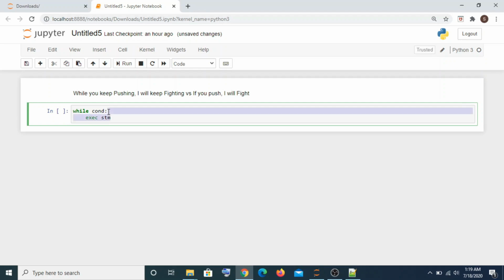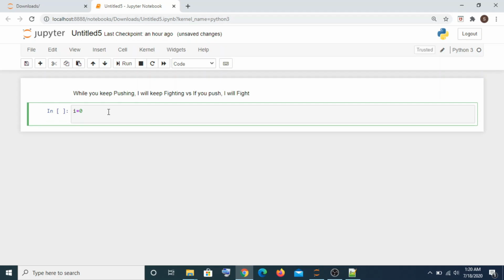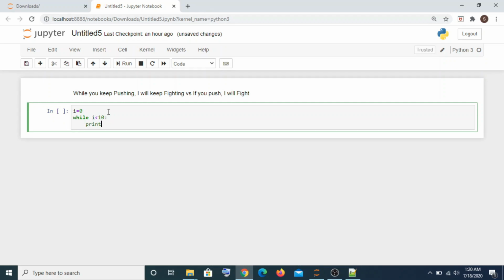Let's say we want to print the values from 1 to 10. So you can take a variable I. I'll start with 0, and I'll say while I is less than 10, print I. So basically I'm checking if the value of I is less than 10. If it is, then I'll print it. Now this has a problem, but I'm doing it intentionally to show you a couple of things.